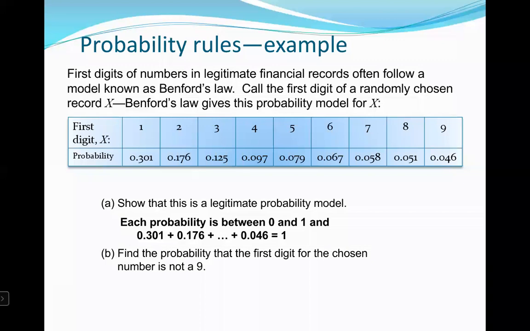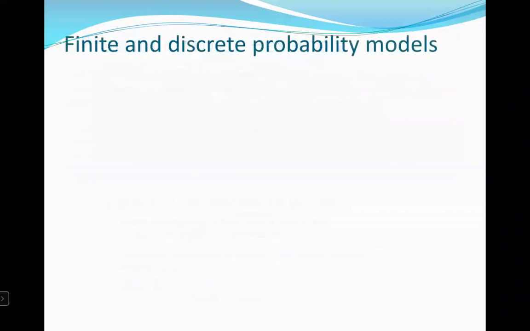Part B, find the probability that the first digit for the chosen number is not 9. So if 9 is a 0.046 chance, then 1 minus 0.046 will give us the probability that it's not a 9. So the probability that you have chosen a record that does not begin with a 9 is 1 minus the probability you chose a record that did begin with a 9. So again, 1 minus 0.046, which equals 0.954.